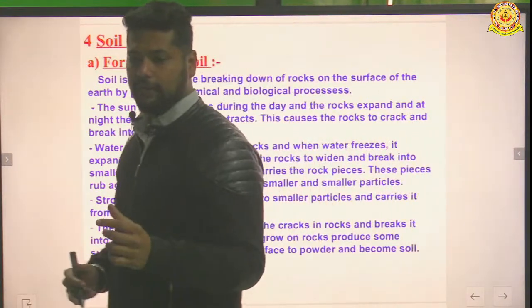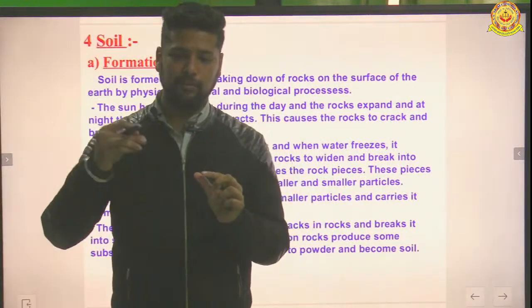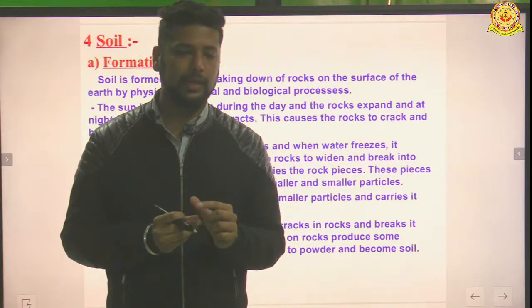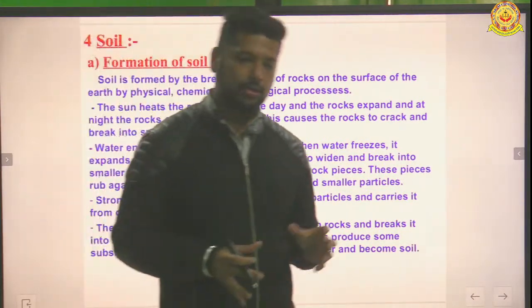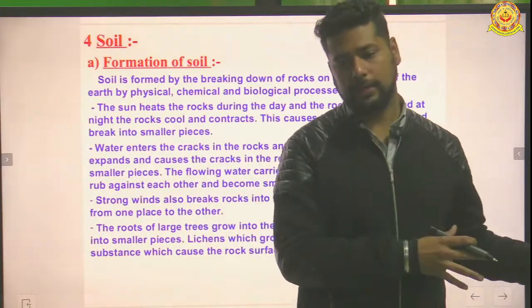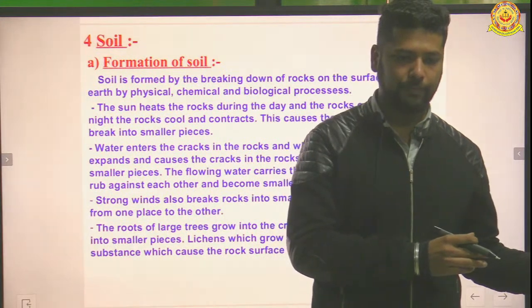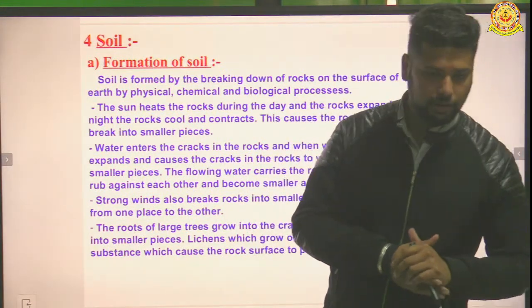Now from the big rock we have very small rocks. Now lichens move onto these small rocks and they produce a substance which breaks these rocks. So at the start we have a big rock, and at the end we have soil in the form of small particles from this big rock. Understood?